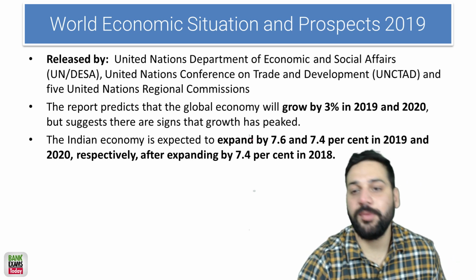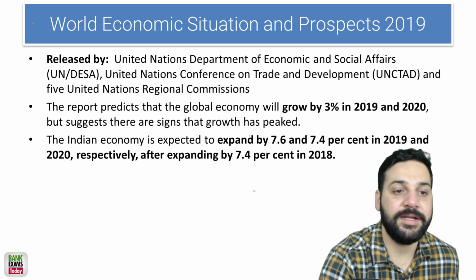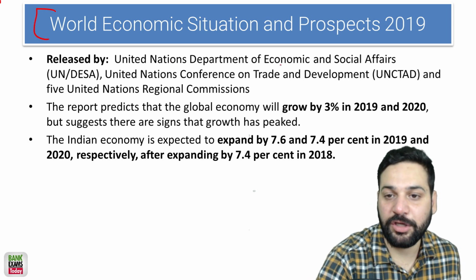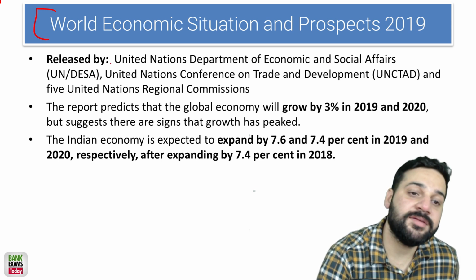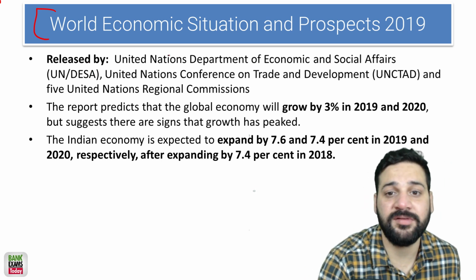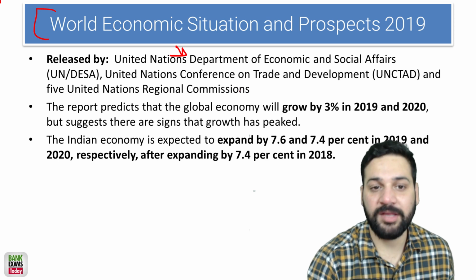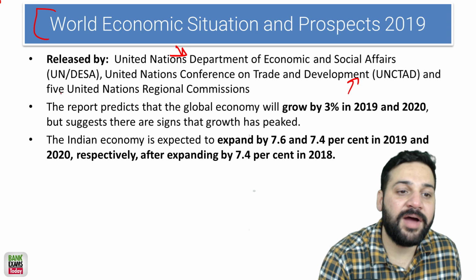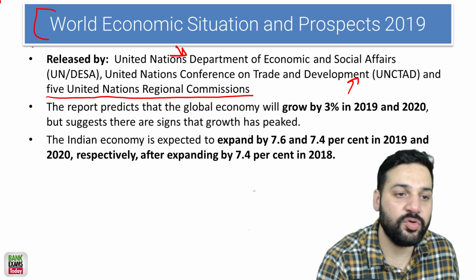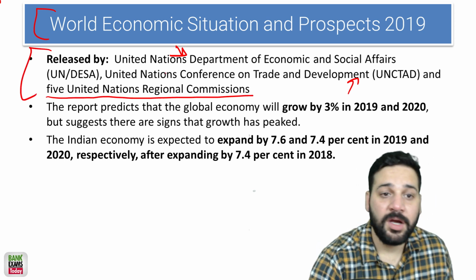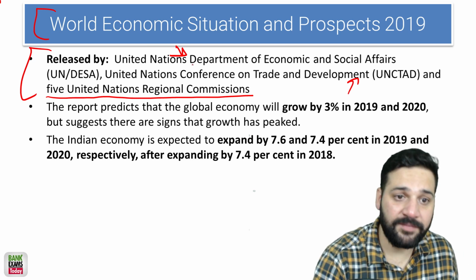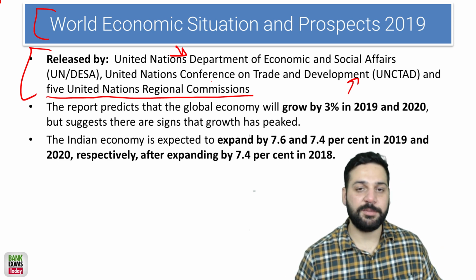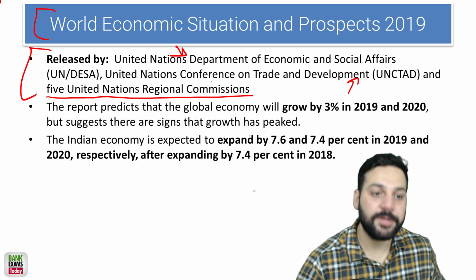World Economic Situation and Prospects 2019 report. It is released by United Nations Department of Economic and Social Affairs. So it is a joint report: United Nations Department of Economic and Social Affairs, United Nations Conference on Trade and Development, and 5 United Nations Regional Commissions. Really important. It's a joint report.